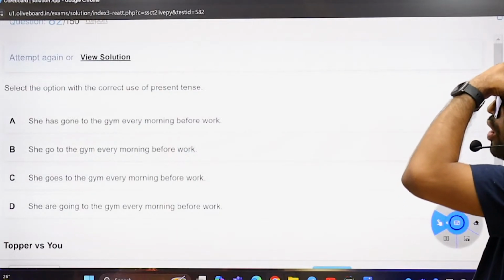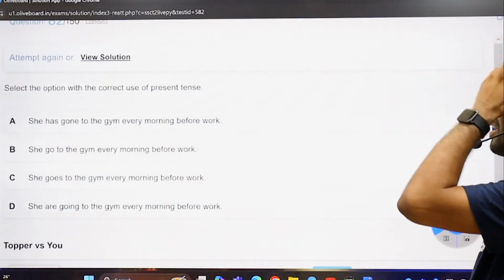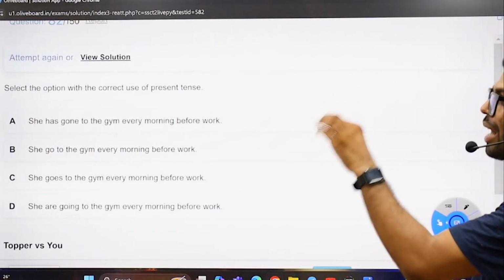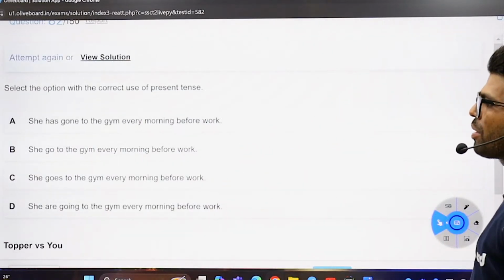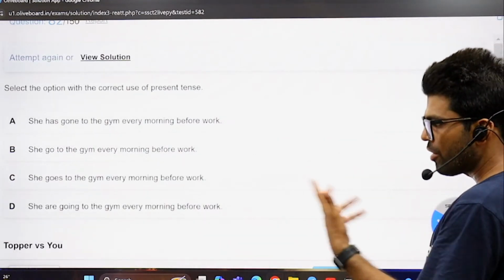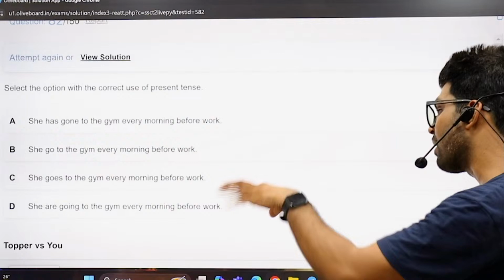She has gone to the gym every morning before work. She has gone. Is that present tense? It is, but that is only one. Every morning she has gone is impossible. She go, impossible. A singular subject without an S is more than impossible in English. She goes every morning, perfect. She are, I'll talk to you later.